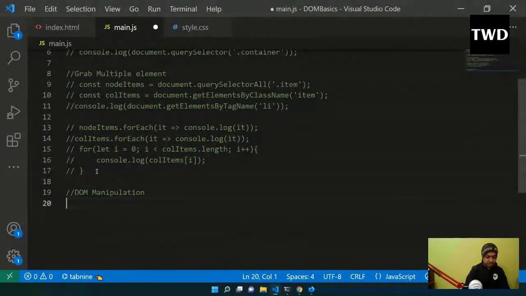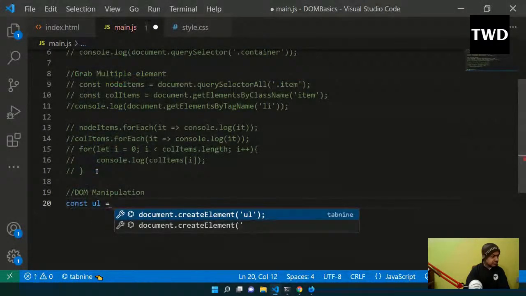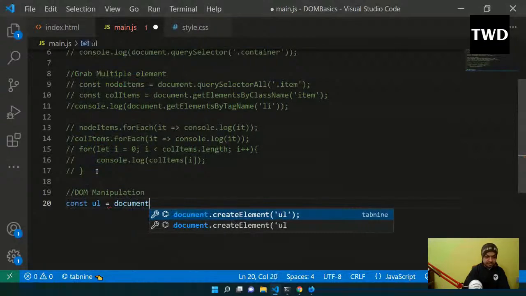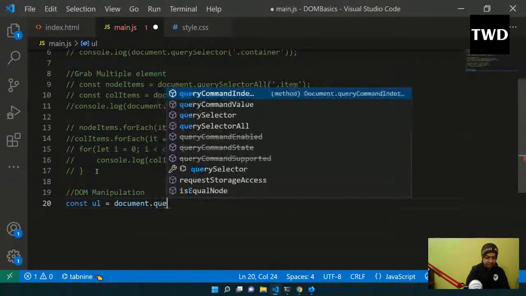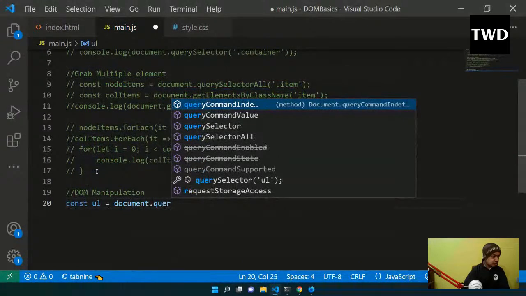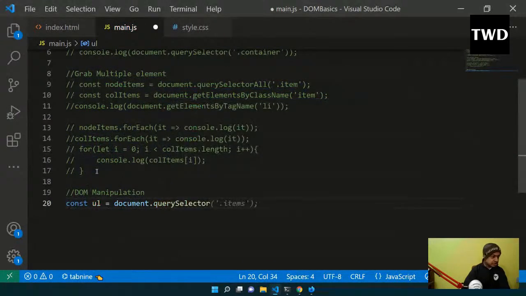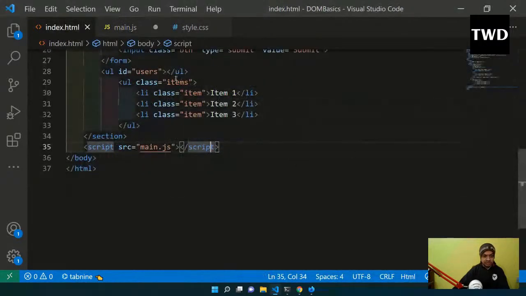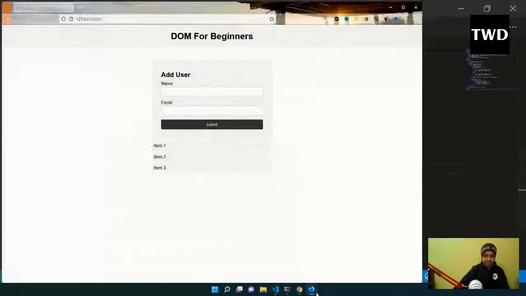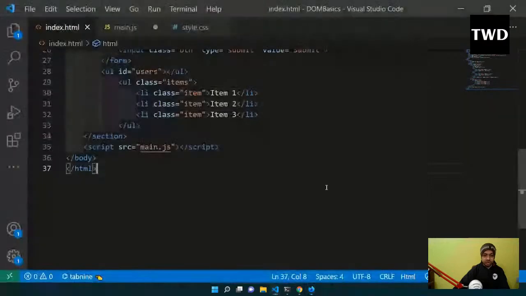Here, const ul equal to document.querySelector, and I'm going to select .items. So .items means this: I'm selecting this UL. As you can see, it is shown. This .items contains all of these things.